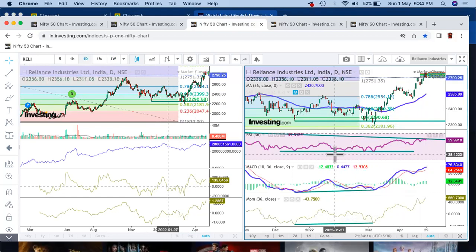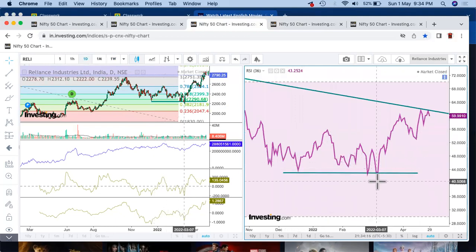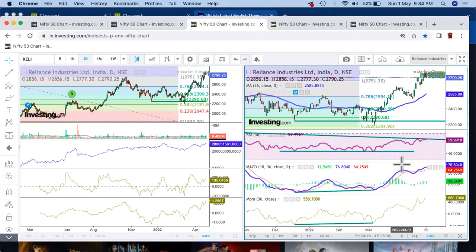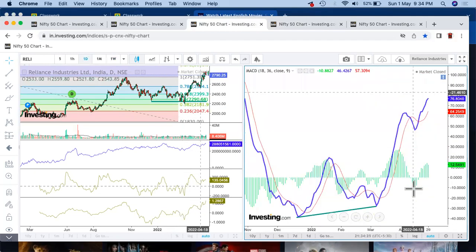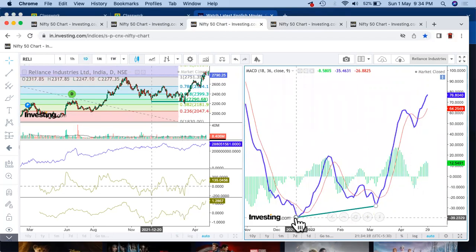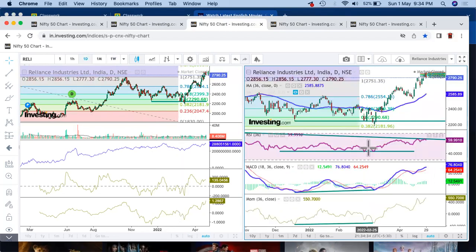If I check in terms of RSI, yes, it has been taking good support, just went up, probably broke that previous low and then took a support and started moving up, right? And if I check in terms of MACD, yes, it has purely shown a very good divergence, a bullish divergence. So it took a support and then started moving up. So if anyone had identified this bullish divergence, it was good. Probably you would have been able to trade a good amount of rally till now.